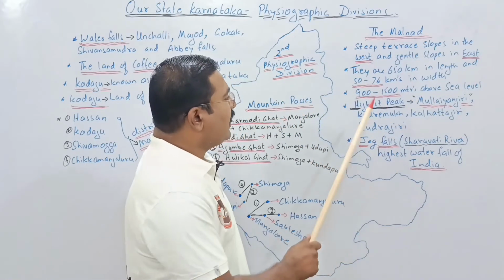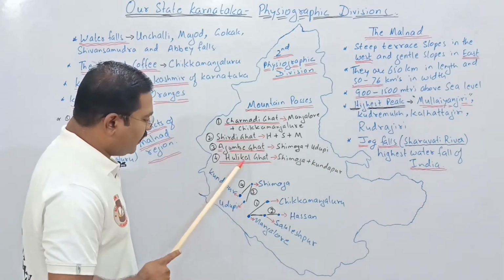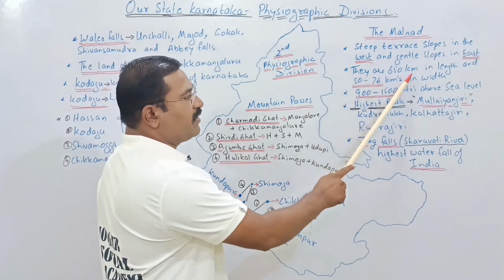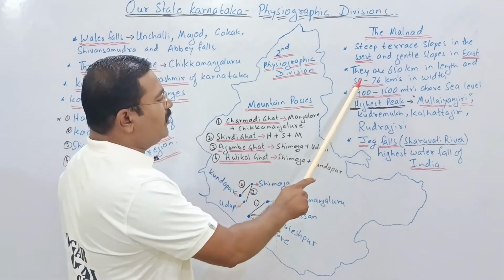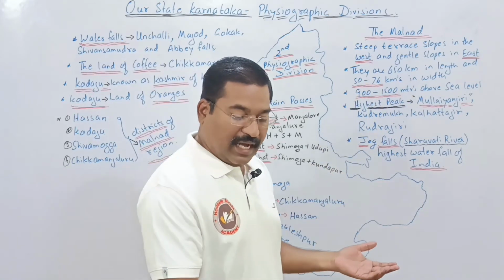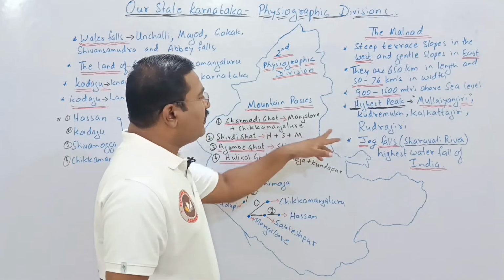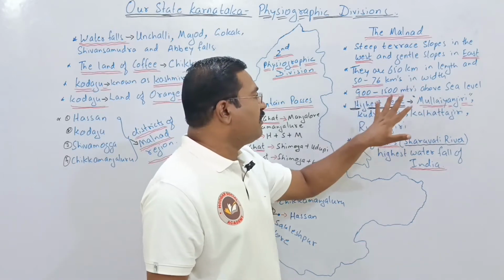Now when we talk about the length, it is 650 km long. From here up to here it passes. In the width, it is 50 to 76 km wide. And the height above sea level in these places is 900 to 1500 meters above sea level.